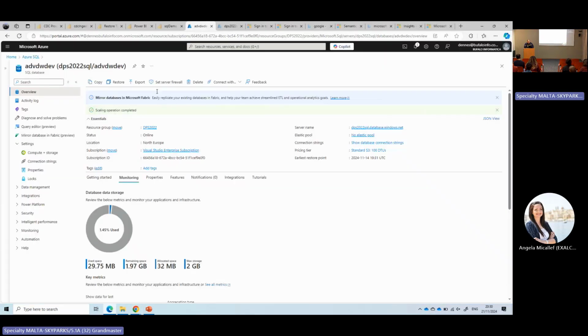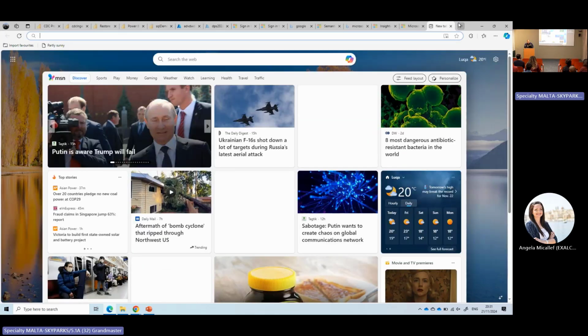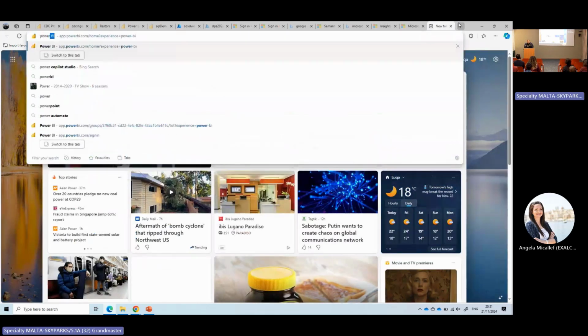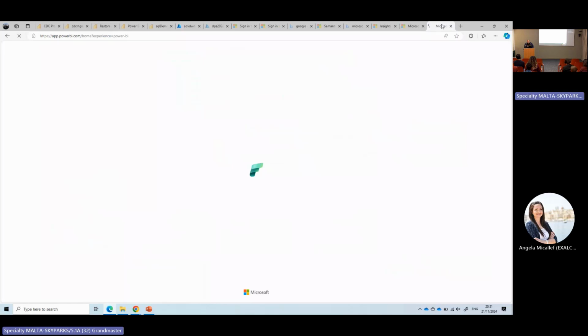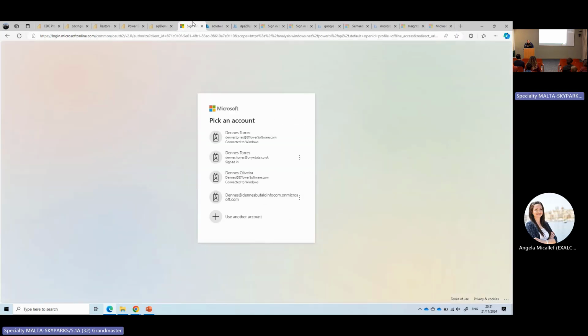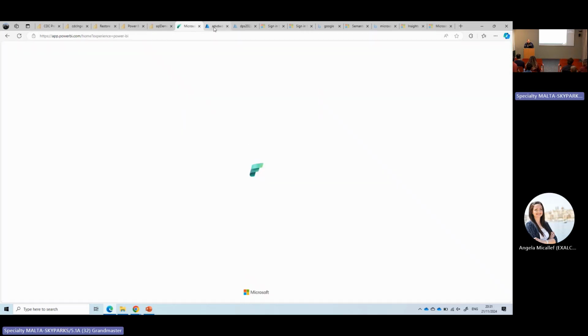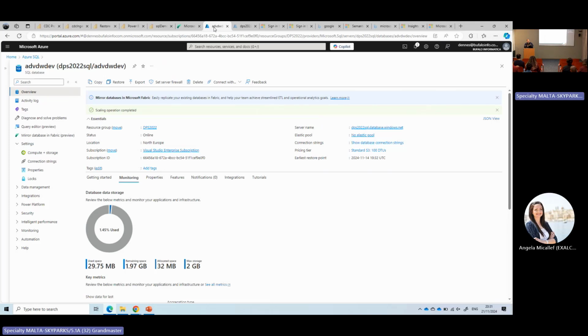Just a moment. Let me get to the right place. I have here an Azure SQL database. What I'll do is mirror this Azure SQL database inside Microsoft Fabric.